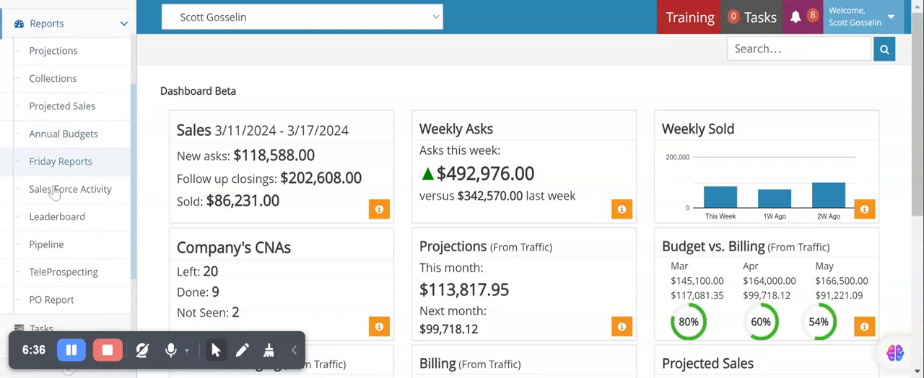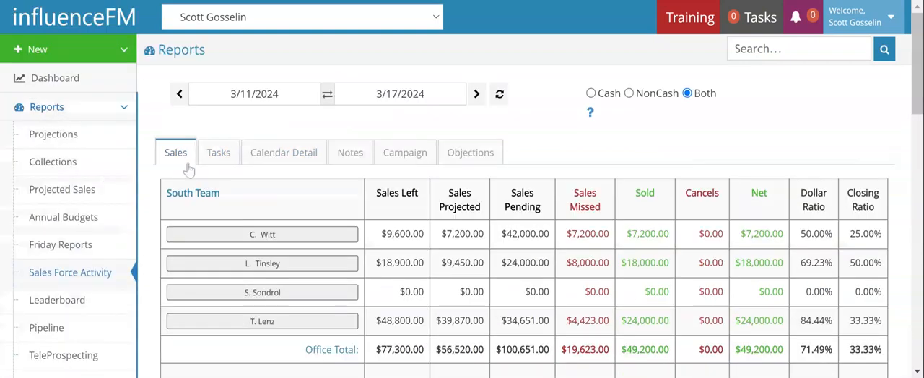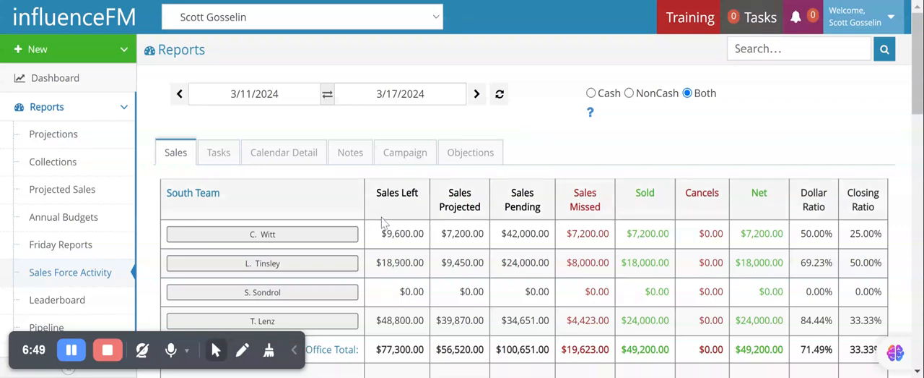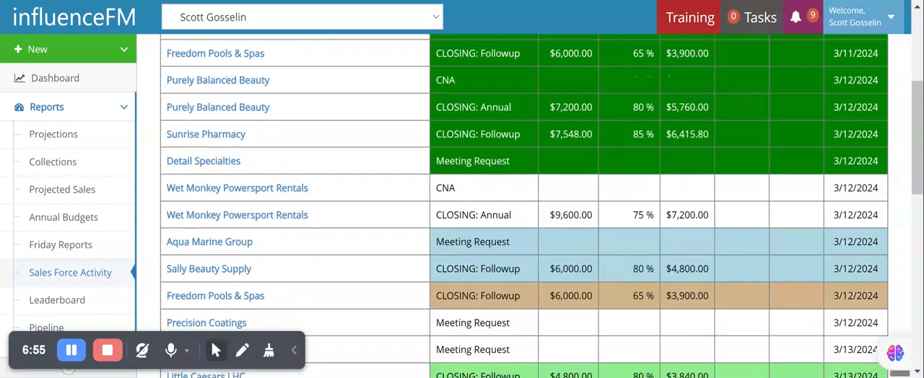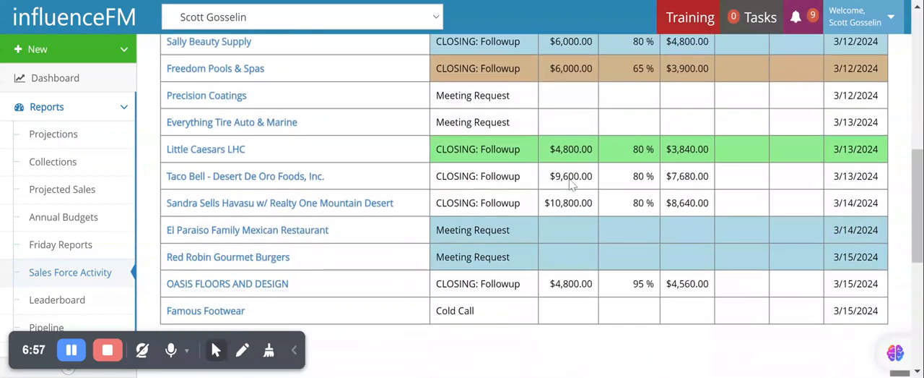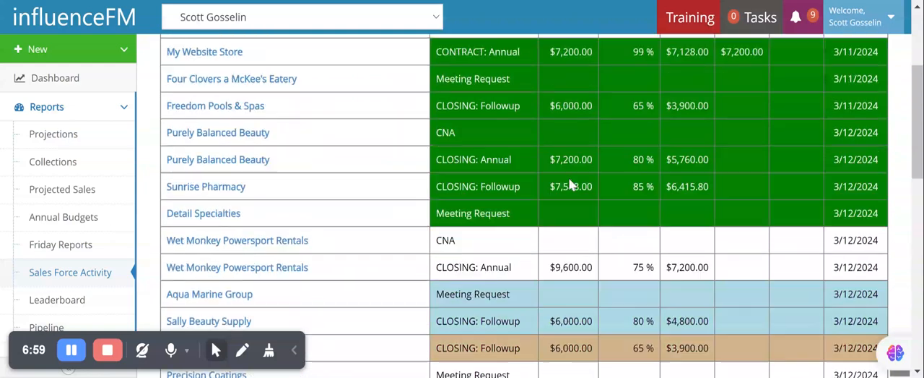Moving forward, what if I want to break this down even further? Well, managers, it's pretty simple. You have an overall view, which is called Salesforce activity. Basically, it is taking exactly what we looked at with a quick click to the dashboard and giving us just a little more detailed information. So along the Salesforce activity, we're still able to do the same thing.